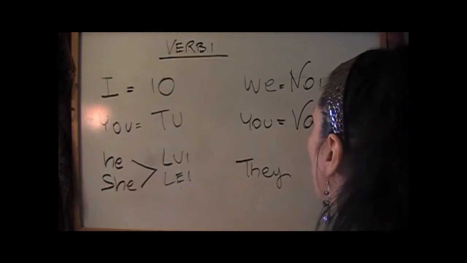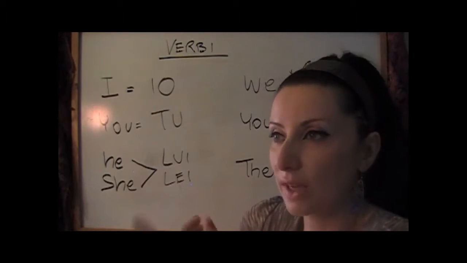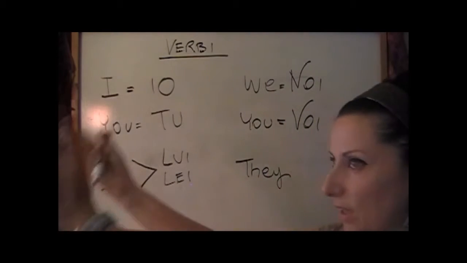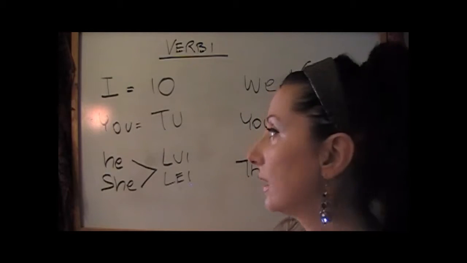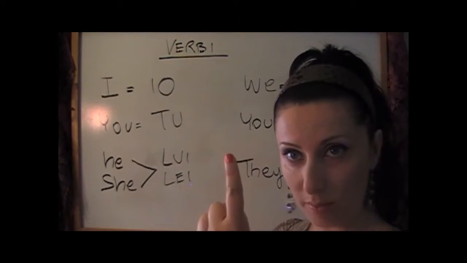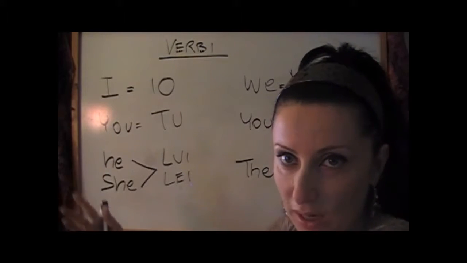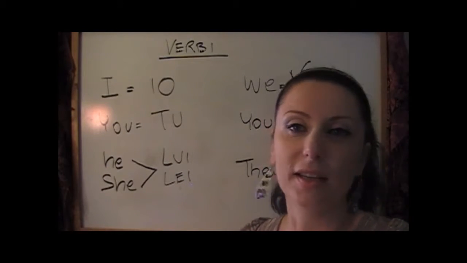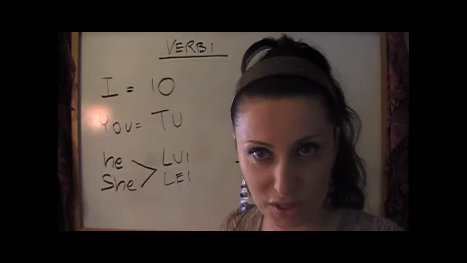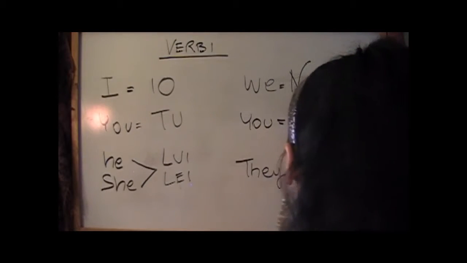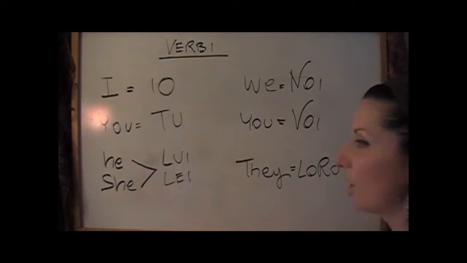You is voi. You plural, because in English you have you when you refer to one person and you when you refer to 100 people. Not in Italian, nor in other languages. In Italian we have tu for one person, and voi for you plural. In order to make it easier, I say you guys. I can say y'all because we are in the south, but I like to say you guys. So they in Italian is loro.